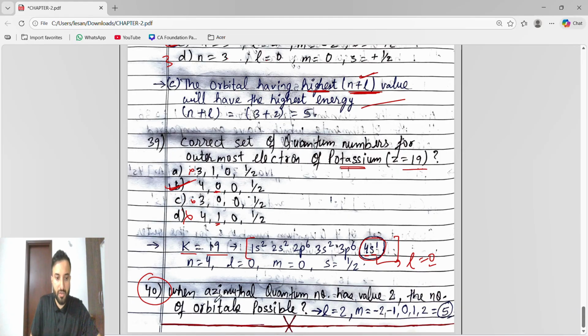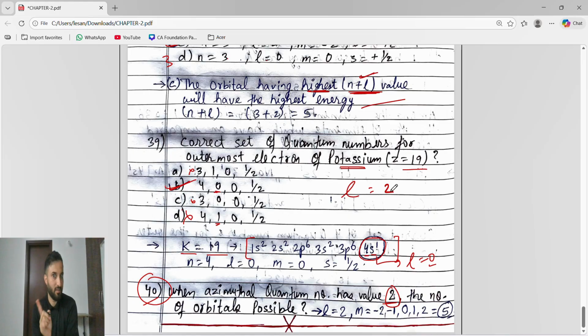Now last is question number 40, which is again important. When the azimuthal quantum number, which means L, has value 2, guys, very important. They said the azimuthal quantum number has value 2. Value 2 means L is 2. They didn't mention 2 values. There is a difference between value 2 and 2 values.